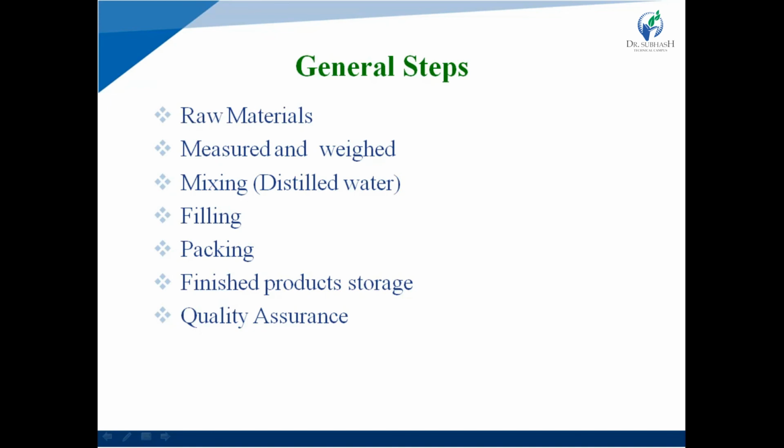Next one is packaging. After filling, they are packed properly and the finished product is stored in a particular storage area, and a quality assurance step is required to control the quality of any product.